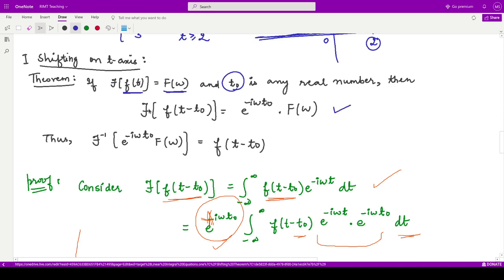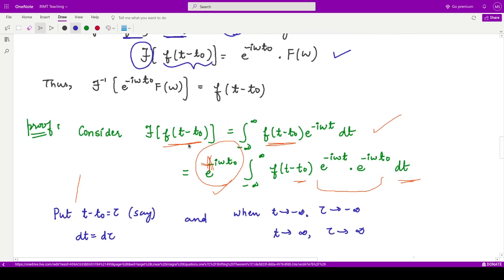And if you shift this Fourier transform operator onto the right hand side, you will have the Fourier inverse of e to the power minus iota omega t naught F of omega, which would be equal to this particular function f of t minus t naught. So let us see its proof.